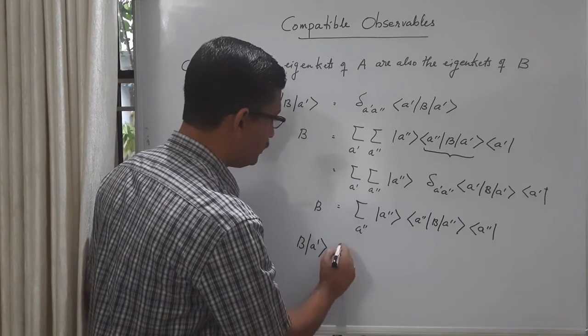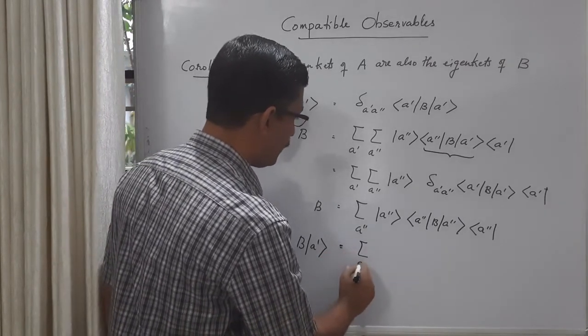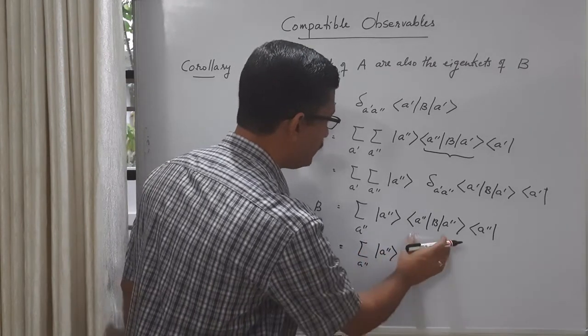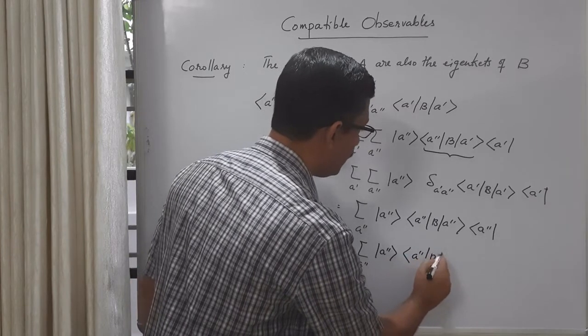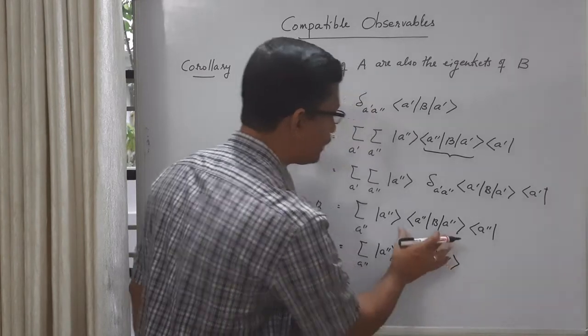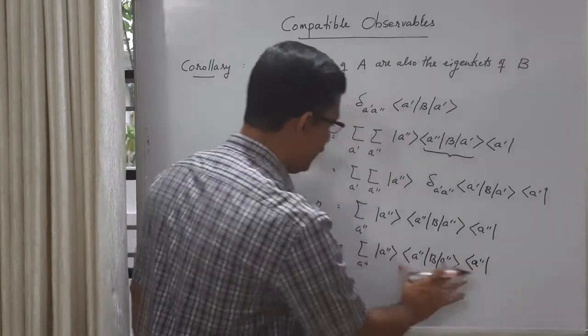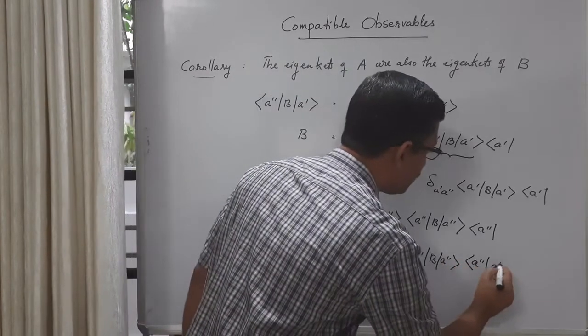So this is equal to the sum over A double prime, ket A double prime, then this matrix element, bra A double prime, B, ket A double prime, which are essentially diagonal matrix elements. Then you have bra vector A double prime. This is operator B and it is acting on this ket A prime. So ket A prime will come here.